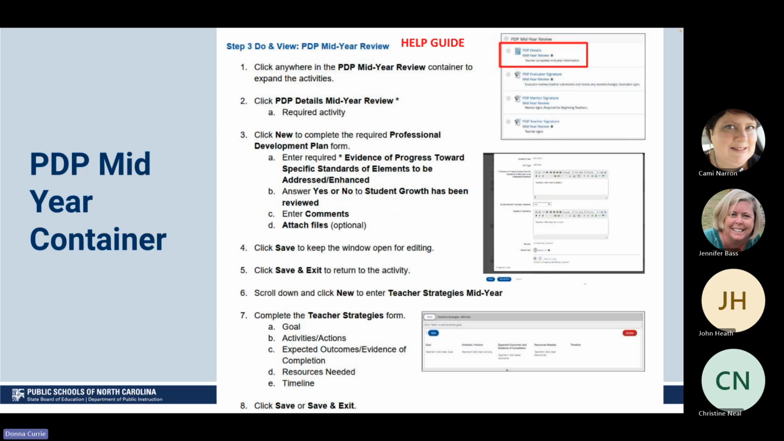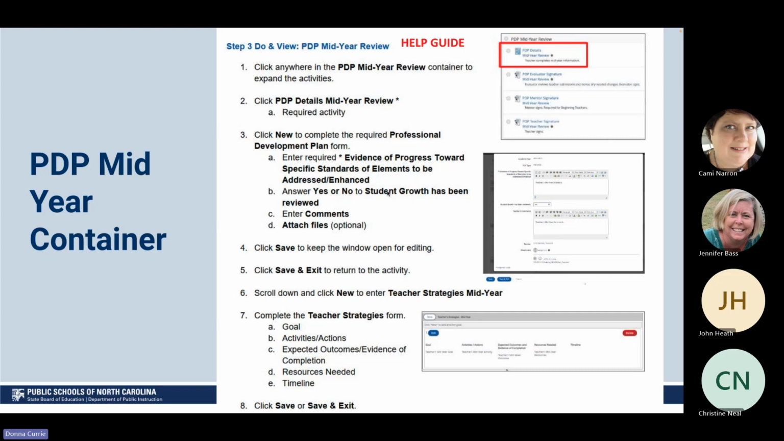This is just a zoom in of that PDP help guide, just to let you know whenever you see the word do and view, the do are things that you have to do, and view would be something that your administrator is doing that you would look at. But it's just going to tell you step by step what you're going to do. You're going to open that container. You're going to click that mid-year review. You're going to click that word new. You're going to enter that evidence that you are progressing towards those goals.